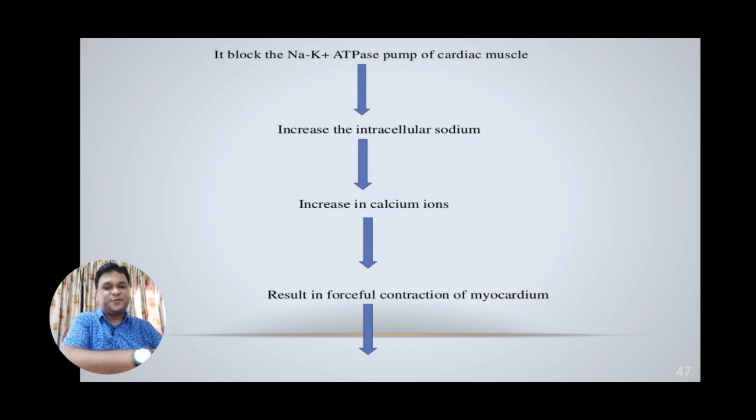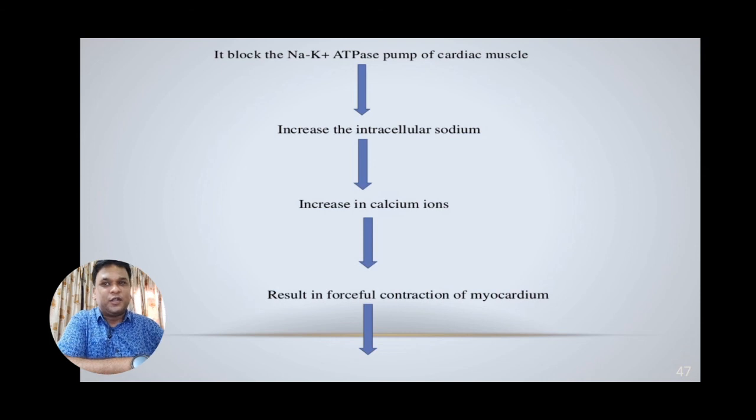Next, we discuss how gitoxigenin and digitoxigenin work in the treatment of cardiac heart failure. Exactly these two, digitoxigenin and gitoxigenin, basically block the sodium potassium ATPase pump of the cardiac muscles.